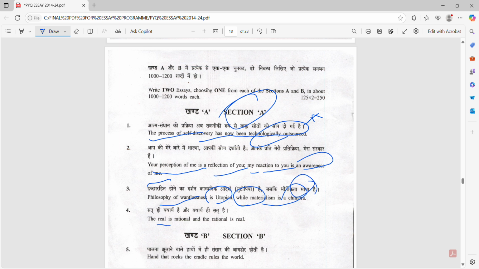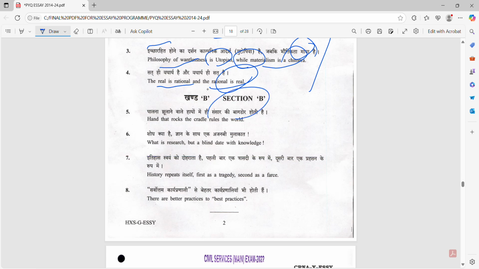Chimera means Maya. The real is rational and rational is real. Look at this. All these are philosophical topics. Section B: The hand that rocks the cradle rules the world. What is research but blinded with knowledge?